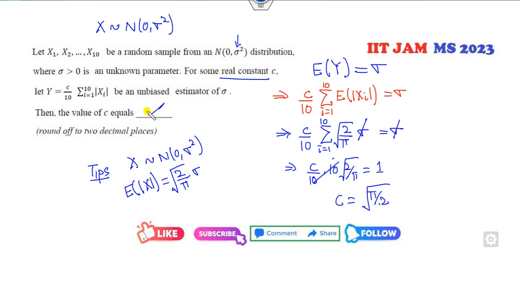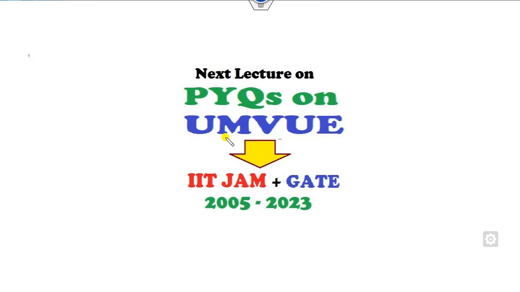So you can use the calculator and get your answers here. So this is the way you can solve all those unbiased and consistent estimator questions in a very simple manner. We will see unbiased minimum variance examples in the next lecture.